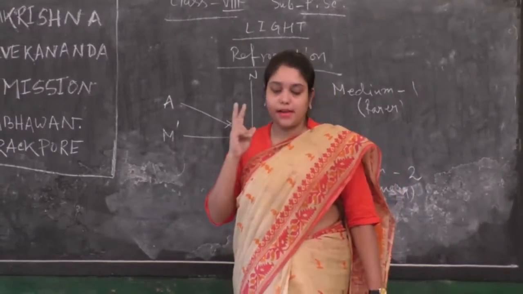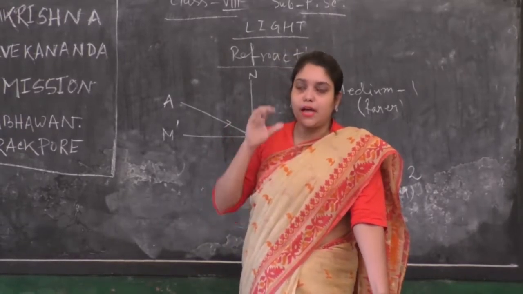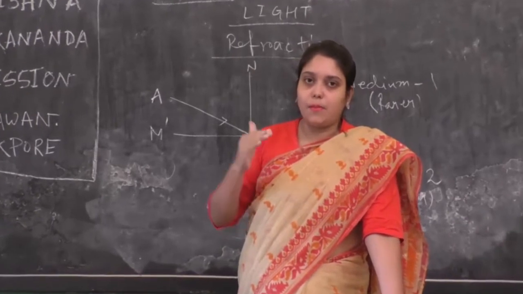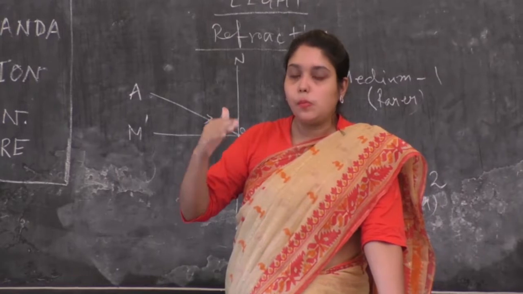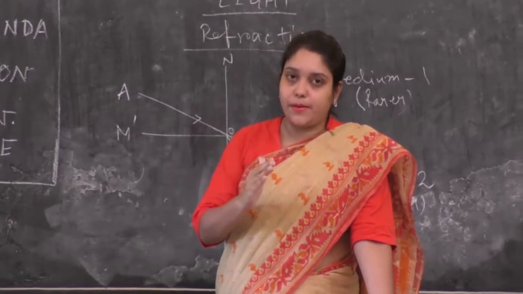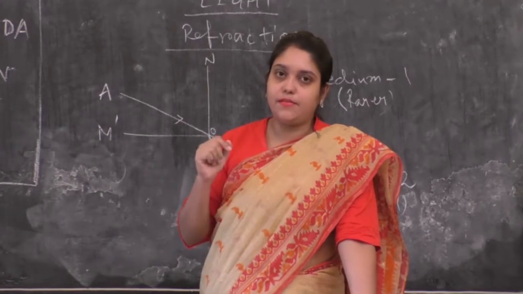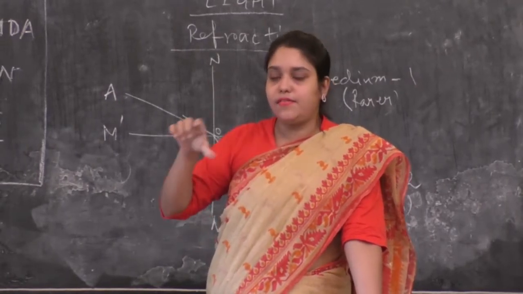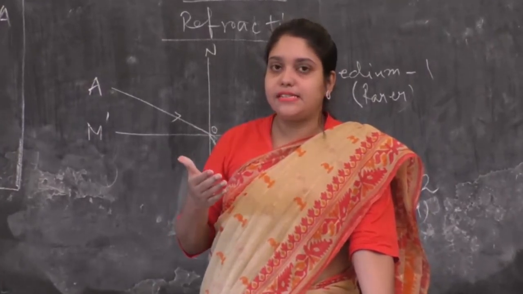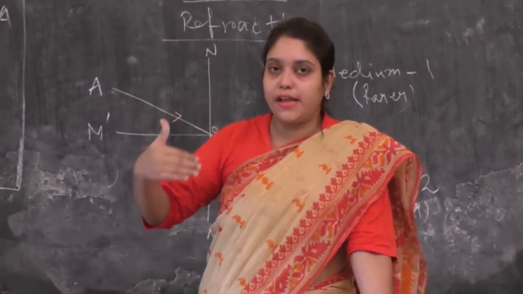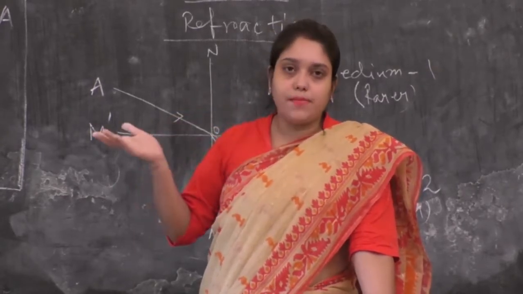But there are two types of refraction. If the light ray is coming from a rarer to a denser medium, the refracted ray will be shifted towards the normal. And if the light ray is traveling from a denser to a rarer medium, the refracted ray will go away from the normal.